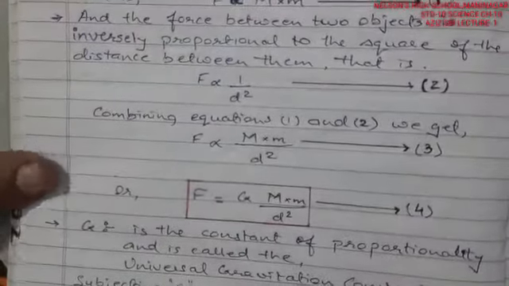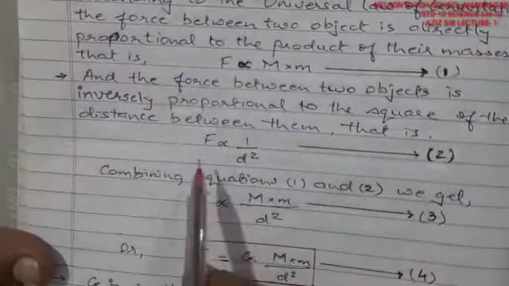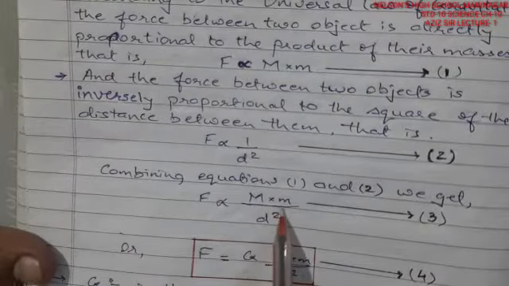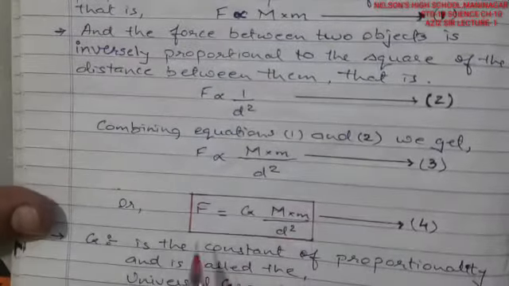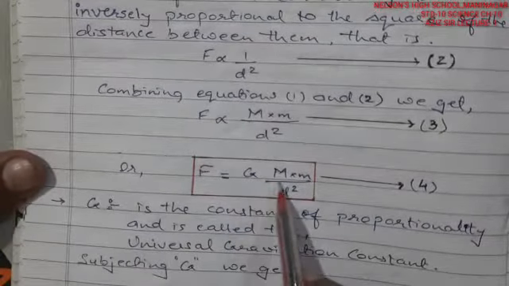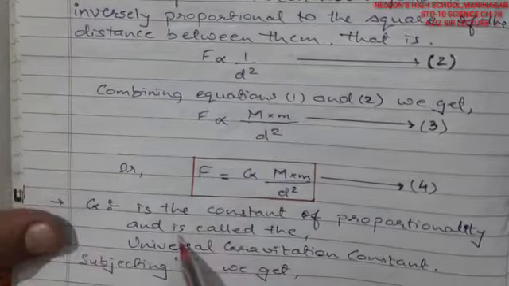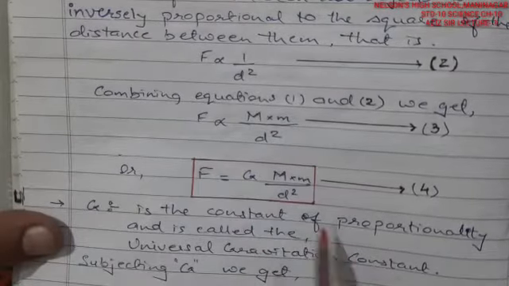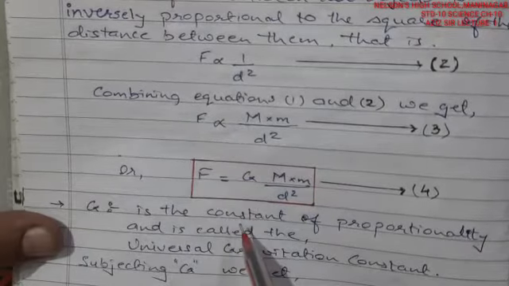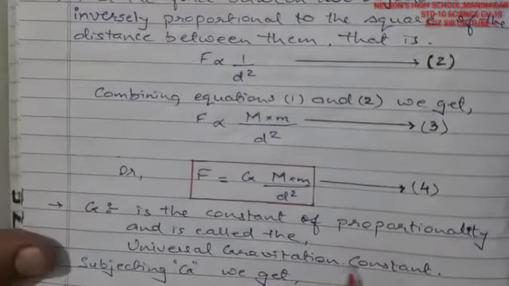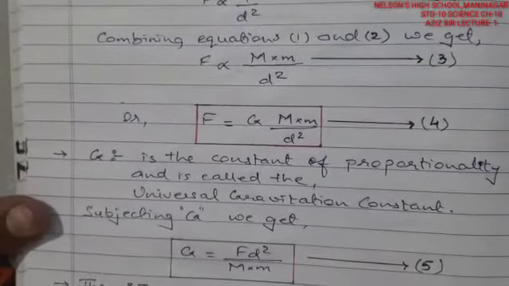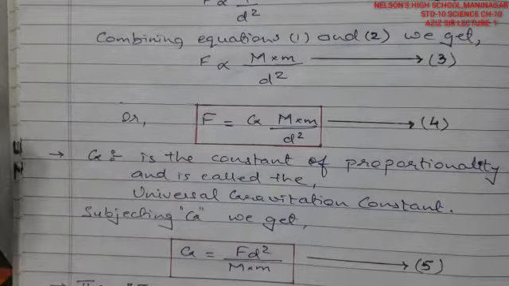Combining equation 1 and equation 2, we get F is proportional to capital M into small m divided by d square. So here F equals G M m by d square. This G is nothing but the constant of proportionality. The sign of proportionality turns to equals because we have added a constant, and this constant is called the constant of proportionality, and in common language we know this as the universal gravitational constant.